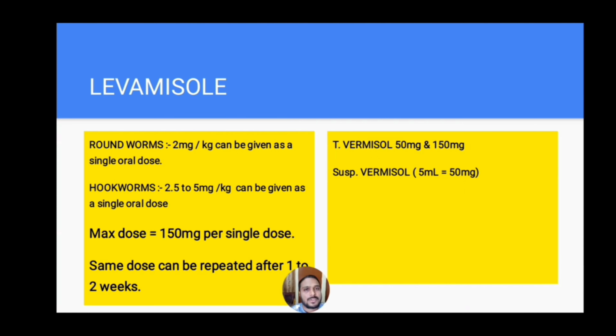And next, coming to the levamisole. Levamisole can be given in roundworm infestation at a dose of 2 mg per kg as a single oral dose. And in hookworm infestation, it can be given at a dose of 2.5 to 5 mg per kg as a single oral dose. Maximum dose of levamisole that can be given is 150 mg per single dose, and the same dose can be repeated after 1 to 2 weeks. Levamisole is available as tablet Vermisole 50 mg and 150 mg and suspension Vermisole, and each 5 ml of the suspension contains 50 mg of levamisole.